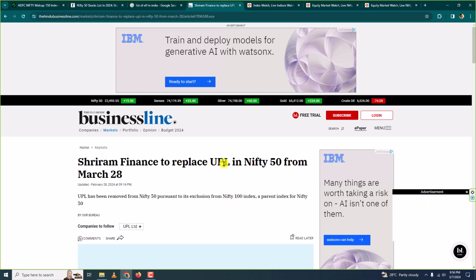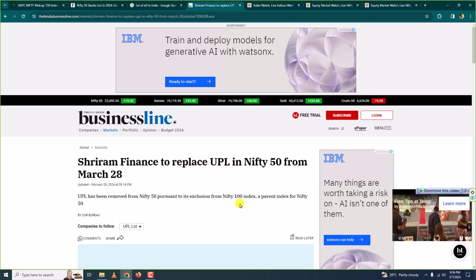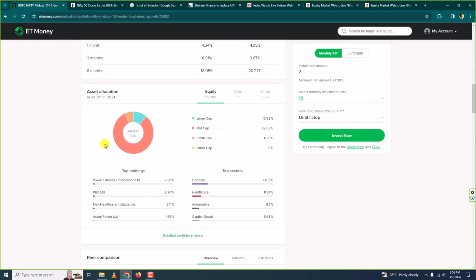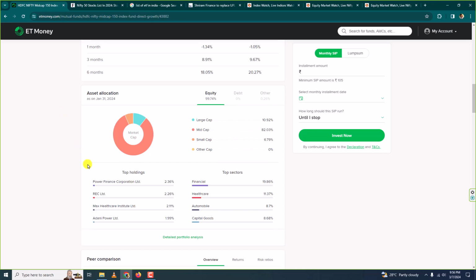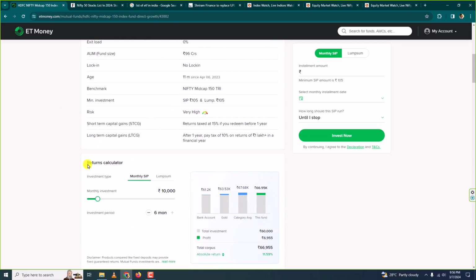But due to some reasons UPL will be replaced by Shriram Finance, meaning UPL will be out of the Nifty 50 index and Shriram Finance will come into it. So any index fund that tries to mirror Nifty 50 would also remove UPL from their fund and add Shriram Finance. By doing that they mirror the returns of the index. So I hope the concept of index fund is clear.